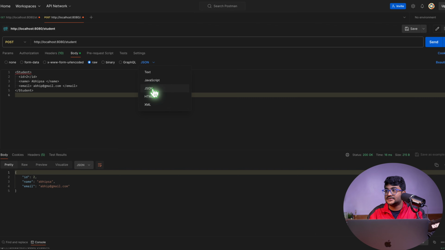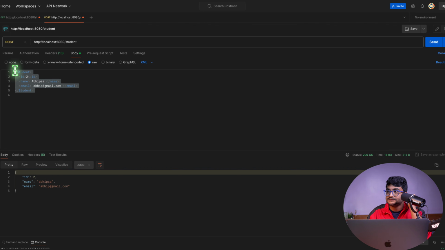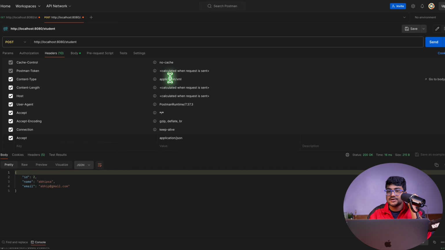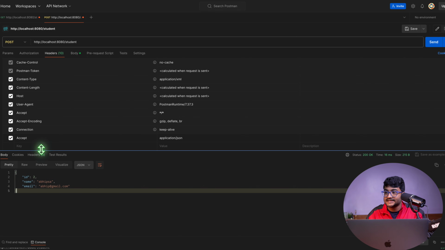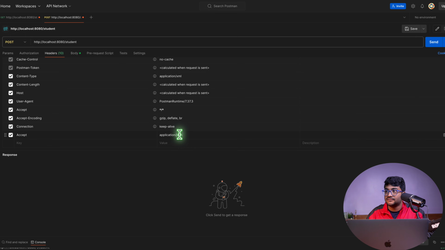Now tell me whether this will work or not. Sorry, this is XML. The content type is changed to XML because I'm sending the data in XML format. But while getting the result from the server, let me clear this first, I want to grab the result in JSON. Whether this will be working or not: XML is the content type I'm sending with my request, and while accepting the data from the server, I want to accept that in JSON format. Whether this will work,